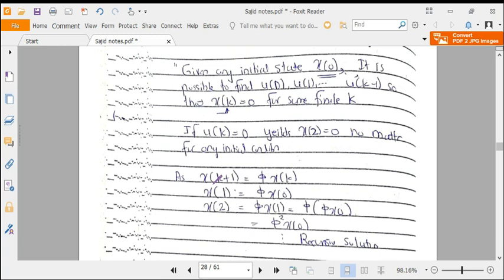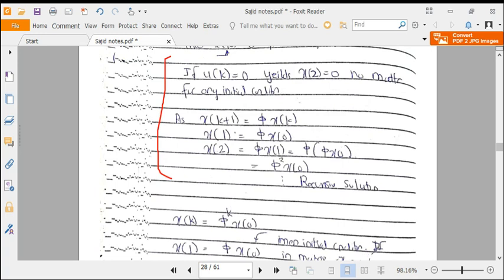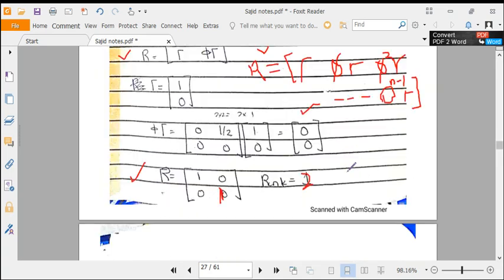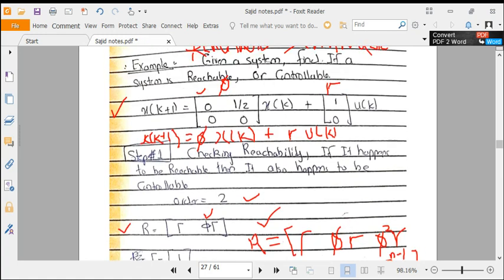Here is a bit of derivation for our system. First of all, we solve this for u of k equal to 0. So x of k plus 1 equals phi x of k, if we take our input equal to 0. This is our system equation: x of k plus 1 equals phi x of k plus gamma u of k.